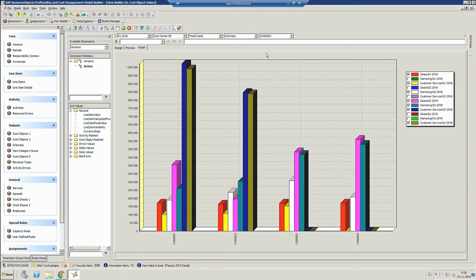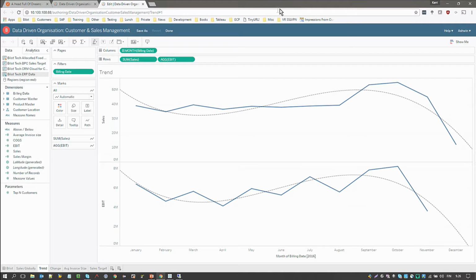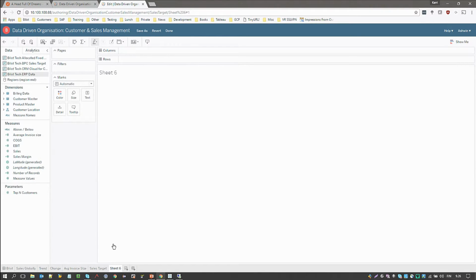Maybe I should visualize this using Tableau. So here, I'm going to look at my allocated fixed cost data from a different angle.